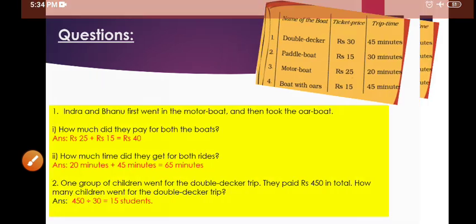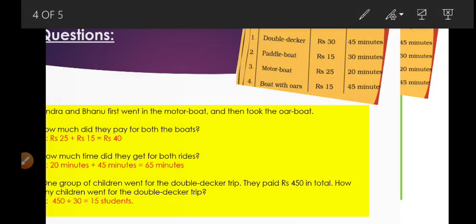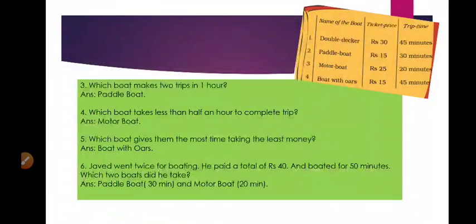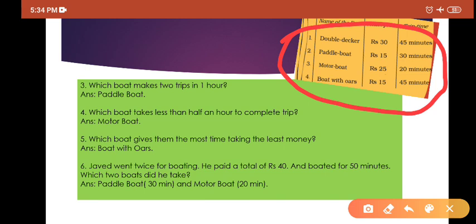Question number 3 now. Which boat makes two trips in 1 hour? You find out. Here is the slide. Look carefully. 1 घंटे में 2 trips, मतलब 1 trip is 30 minutes obviously, क्योंकि 30 plus 30 is 60 minutes, it is 1 hour. So कौन सा बोट है देखो, which provides 30 minutes? It is paddle boat number 2. So the answer will be paddle boat.